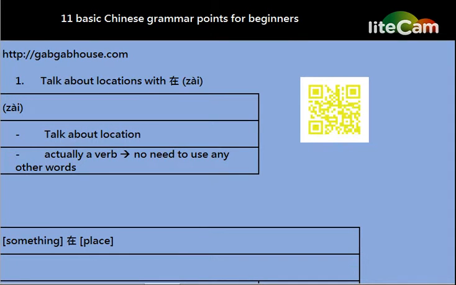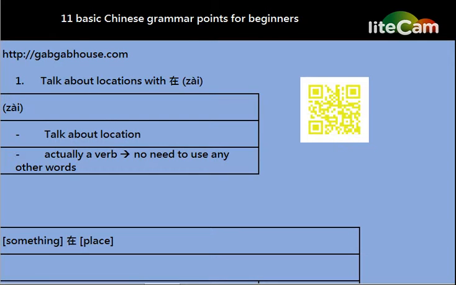And for this lesson, it is about the 11 basic Chinese grammar points for beginners. Here are 11 basic Chinese grammar points that everyone interested in the language should know. If you've recently started learning Chinese, it is a good idea to make sure you're familiar with these points. They might also make a nice refresher if you've already got a few Chinese lessons under your belt. Once you've been studying for a while, they will probably seem very obvious.